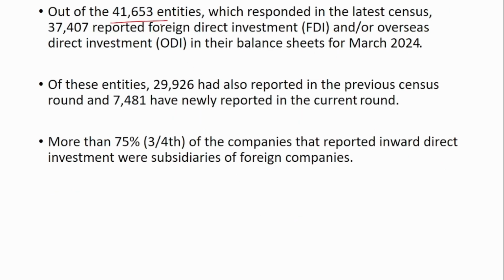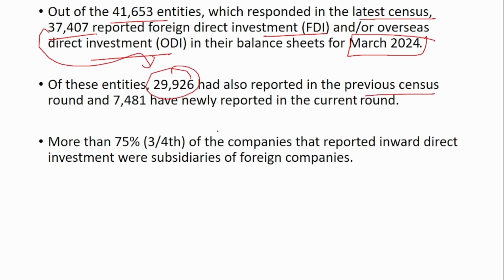Out of the 41,653 entities which responded in the latest census, 37,407 reported foreign direct investment or overseas direct investment in their balance sheet for March 2024. Out of these 37,000, 29,000 had also reported in the previous census, that is, even in the previous census, they had received foreign direct investment, and only 7,481 have newly reported in the current term. So 7,000 had received FDI in their balance sheet for the first time.